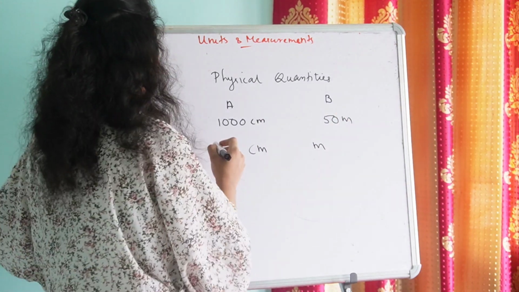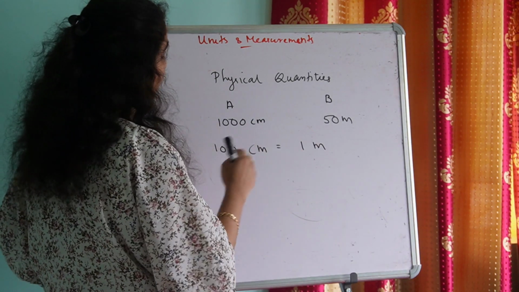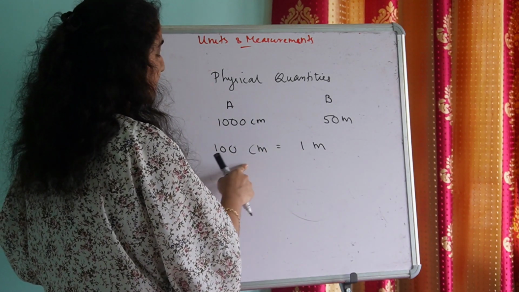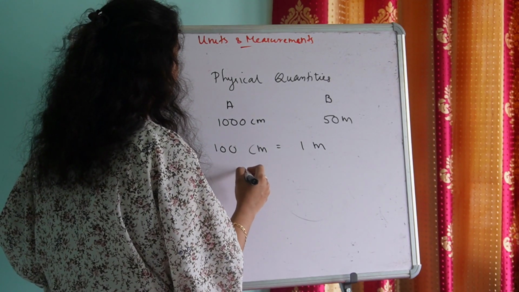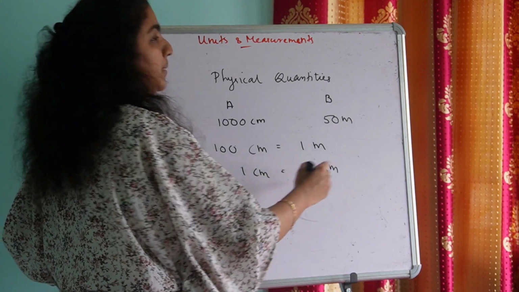By equating the fixed values of centimeter and meter, we have derived a relation as 100 centimeter is equal to 1 meter, or 1 centimeter is equal to 0.01 meter.